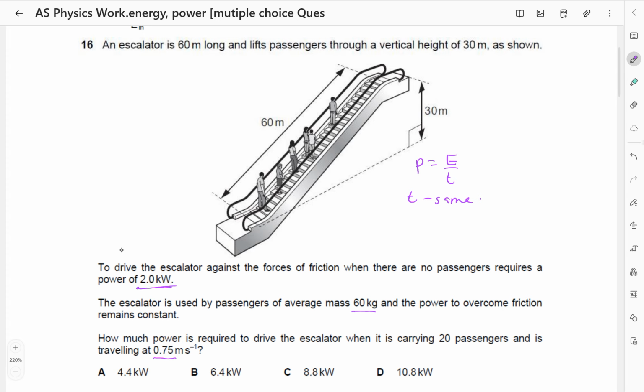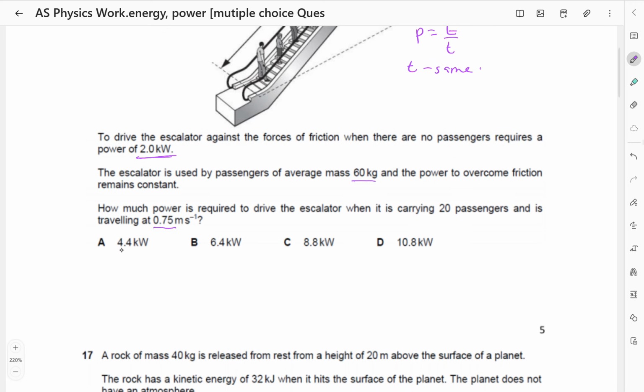Now let's find the power needed to carry the passengers. So power is going to be equal to energy or work done over time taken. So the work done is going to be the force times the distance, divided by the time.